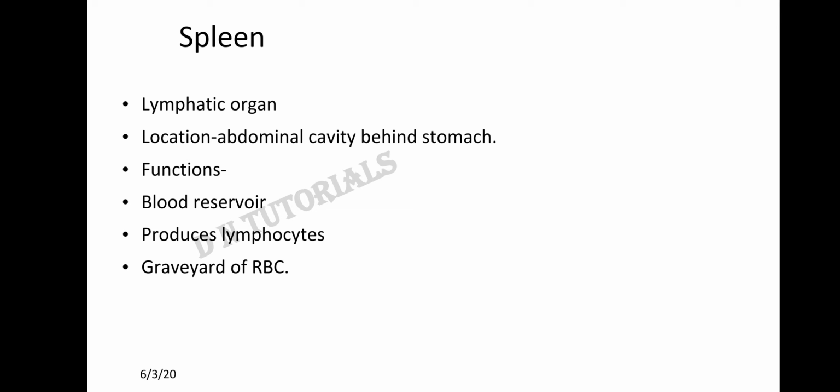RBCs have a lifespan of 120 days. After that, they die. So where do they go after death? They go to the spleen. That is why the spleen is called the graveyard of RBCs. The spleen also produces RBCs in the embryonic stage. Right, so this ends the chapter over here. We'll start the next chapter, that is the excretory system.